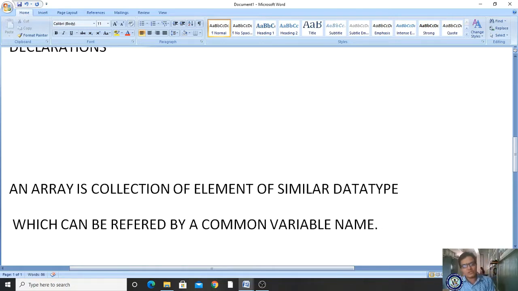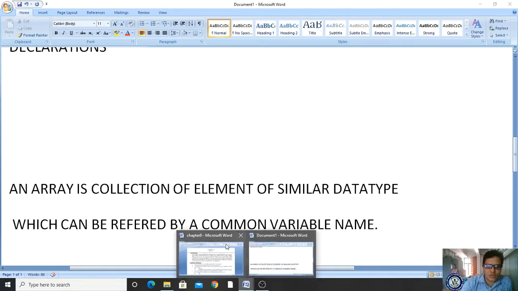An array is a collection of elements of similar data type. Similar means related to the same data type, which can be referred by a common variable name.